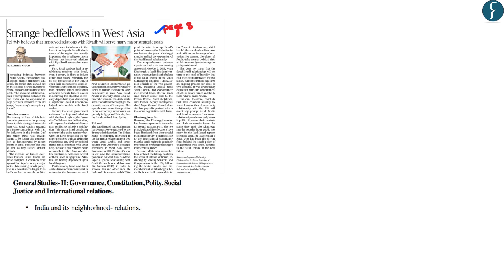The title of the article is Strange Bedfellows in West Asia. This particular article highlights that the two regional rivals in West Asia, that is Israel and Saudi Arabia, have recently started cooperating on a number of issues. Hence, in this regard, this article becomes important from the perspective of GS Paper 2, International Relations, under its subsection India and its neighborhood.